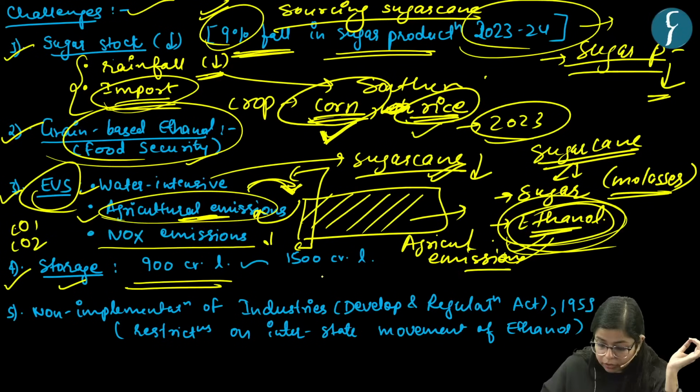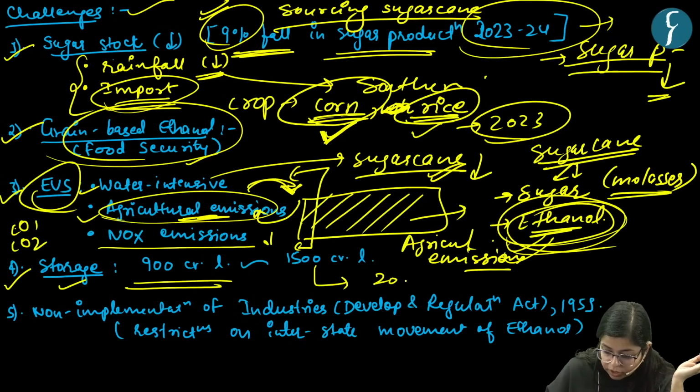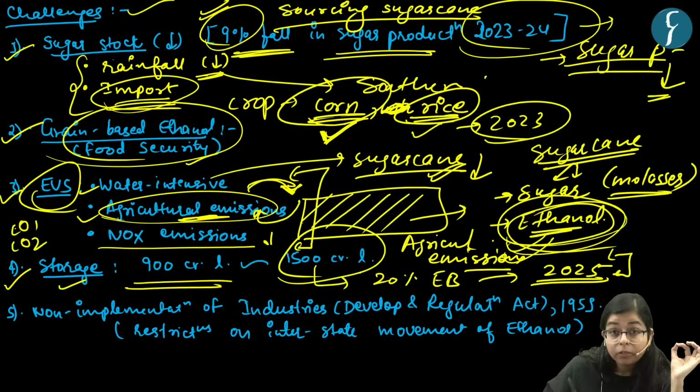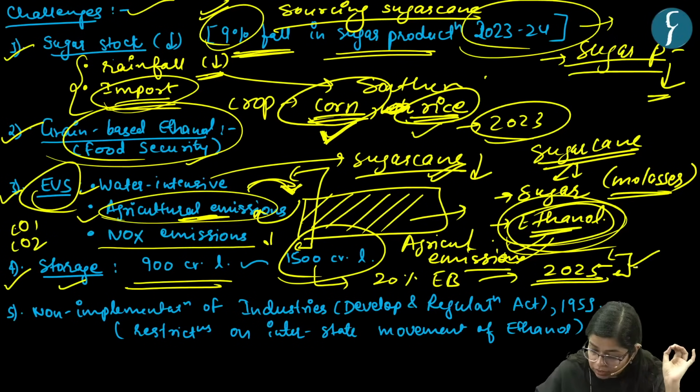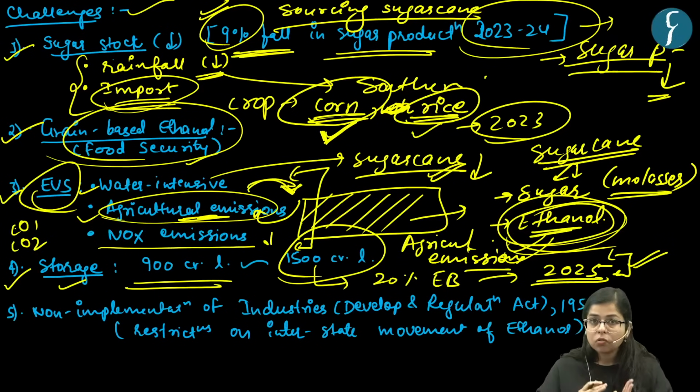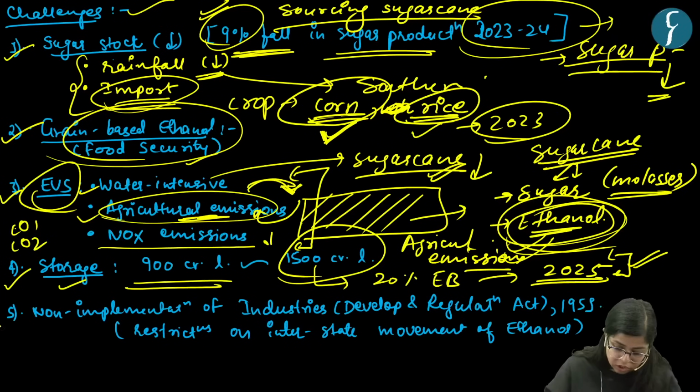But to meet our target of 20% ethanol blending by the year 2025, we have just 2 years, and we still have to create the storage capacity. We have to increase this from 900 to 1500 crore liters, right? So the challenge is to build more distilleries and storage infrastructure.